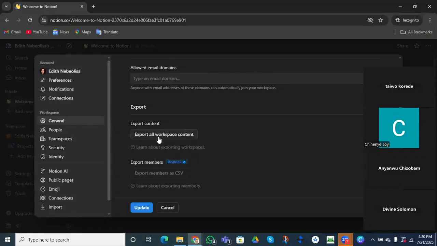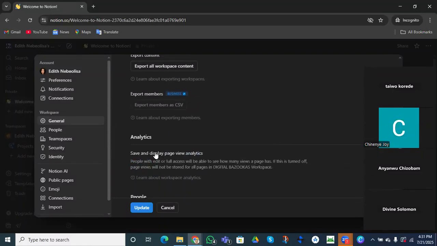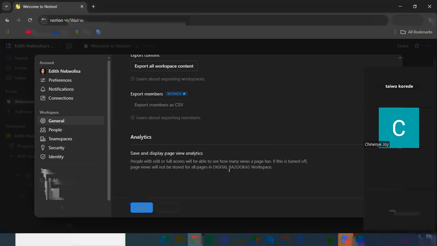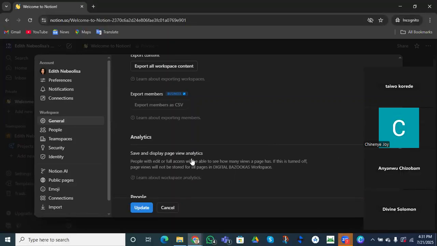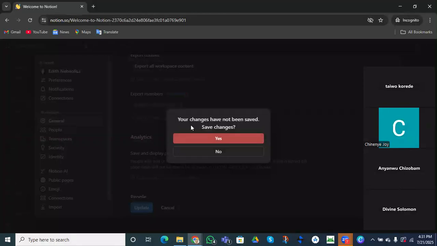So you can export all your workspace content, and you can equally export the numbers as a CSV. Do you understand? I think this is our analytics. I put it on already because I will know how we are performing and other things. So this is where the changes have not been saved. All right.